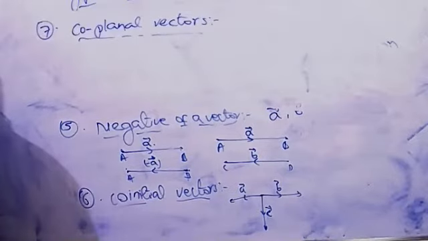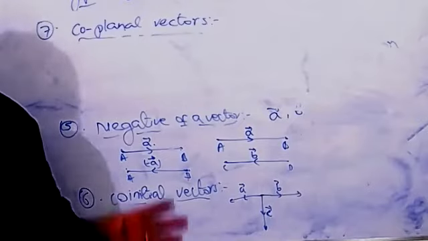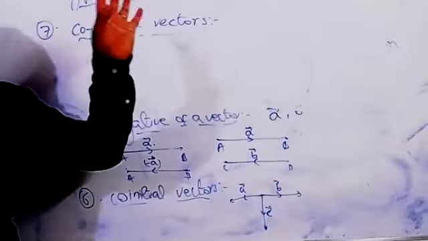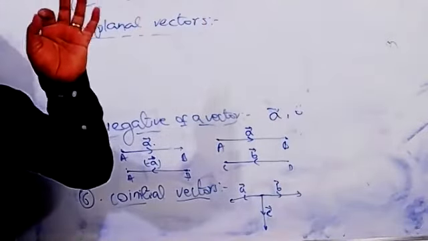Whatever vectors we are taking, if all of them lie on the same plane, then we call them coplanar vectors.